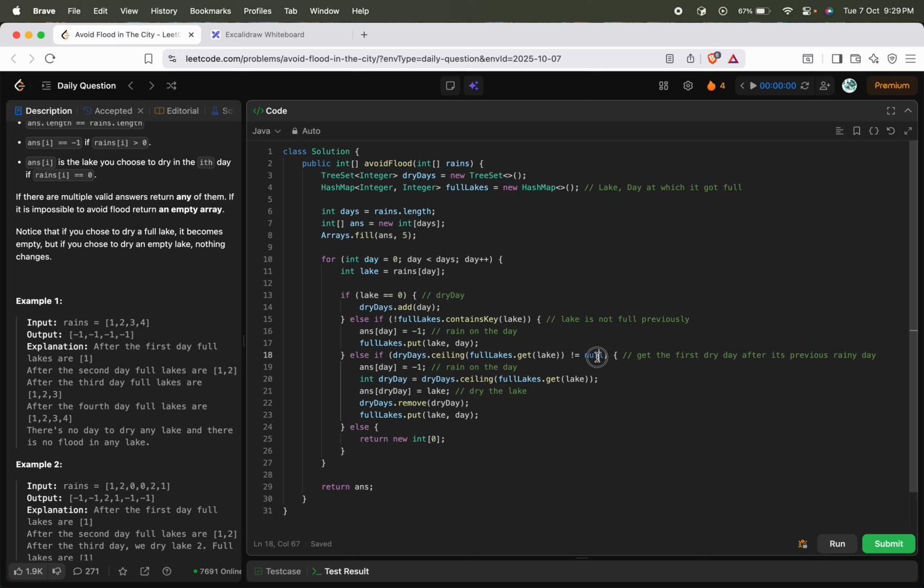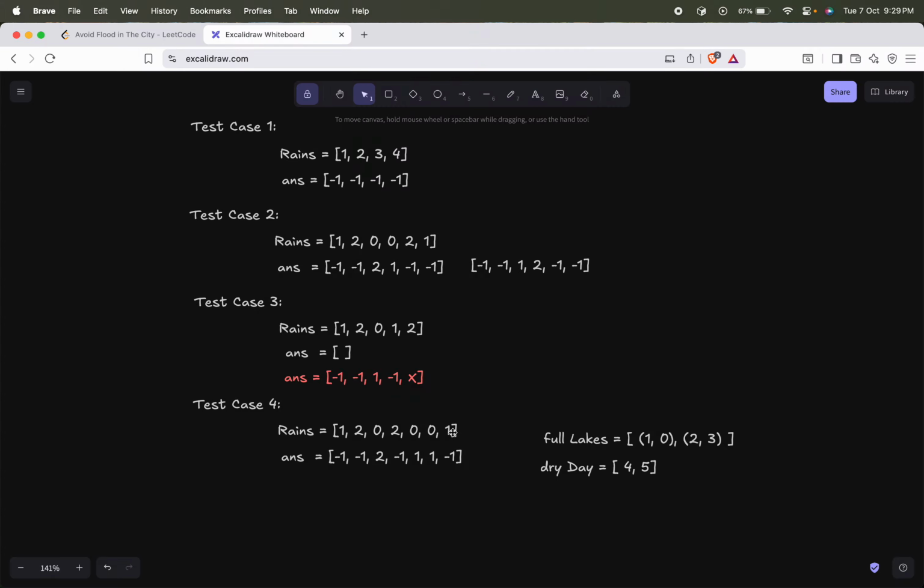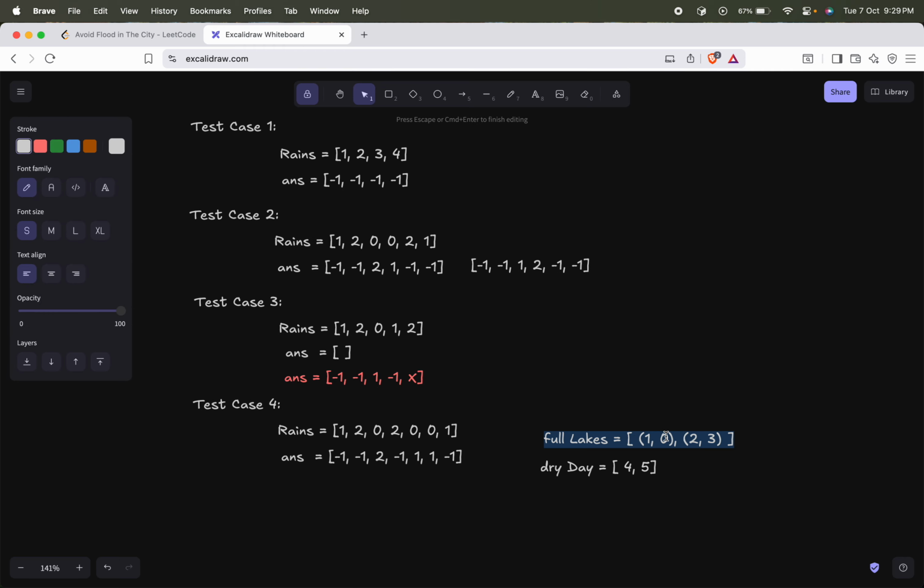Okay, if we found a not null value, that means we have found a dry day which is greater than the previous rain day. So I will just populate it with -1, and then I should also populate my dry day with the corresponding lake which I have dried, and then I will remove it from my dry days, and then again I will override it, since it rained on this particular day, I will populate it with 1, 5.